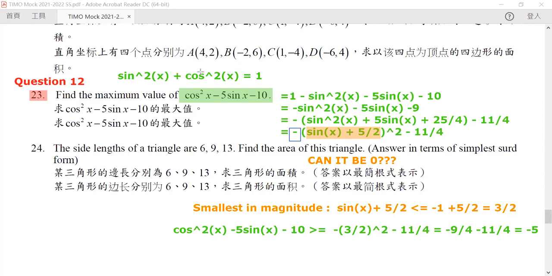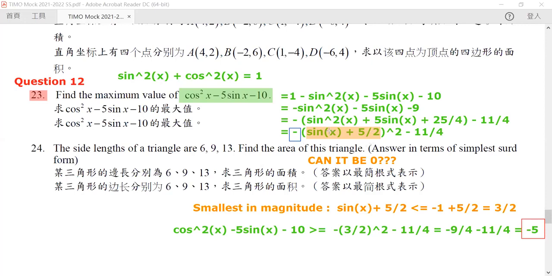So suppose you substitute x equal to, let's say, 0. Then cosine square x is equal to 1, minus 0, minus 10, and hence it's -9, a smaller value than our answer, -5. Okay, so this is question number 23.